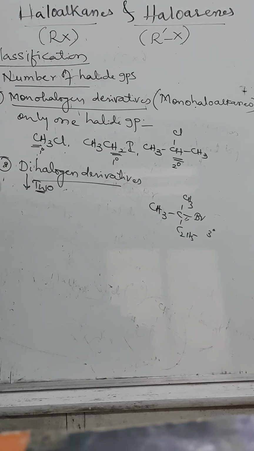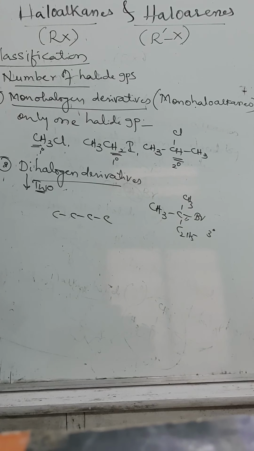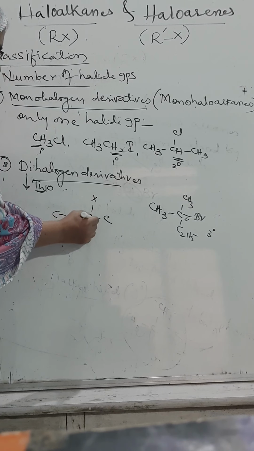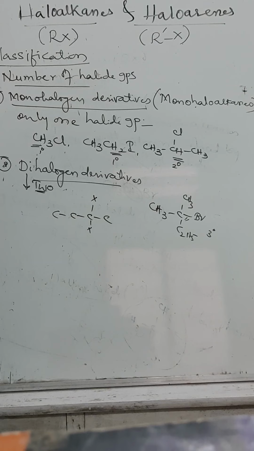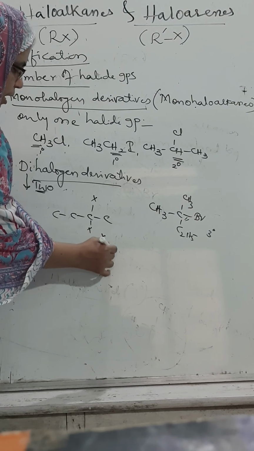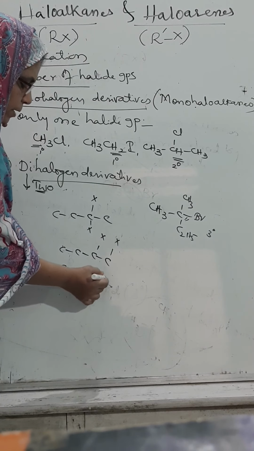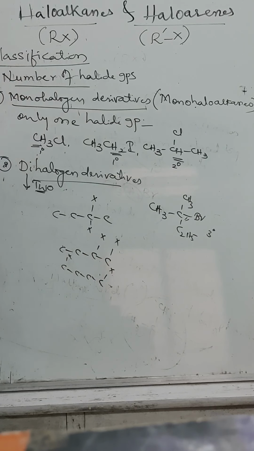Now the question arises in three ways. If it is a carbon chain, the two halide groups may be linked to the same carbon atom. Next, they may be linked to adjacent carbon atoms. Another point, they may be linked to, what, tell me? Terminal carbon atoms. So it means that dihalogen derivatives are classified as geminal, vicinal and terminal. That we'll see one by one.